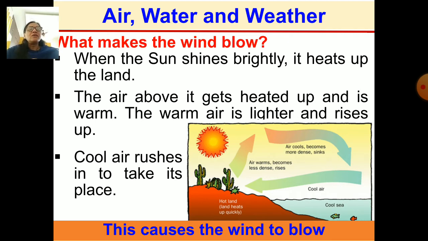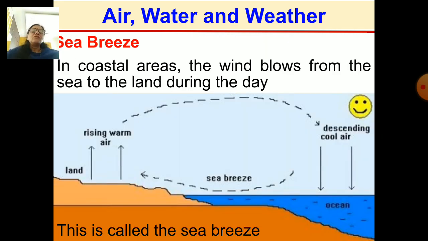Now see, what is sea breeze? You must have heard it. So I'll tell you what happens in the coastal areas. In the coastal areas, the wind blows from the sea to the land during the day. This is called sea breeze.